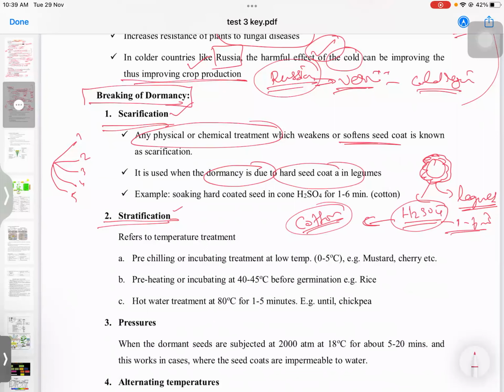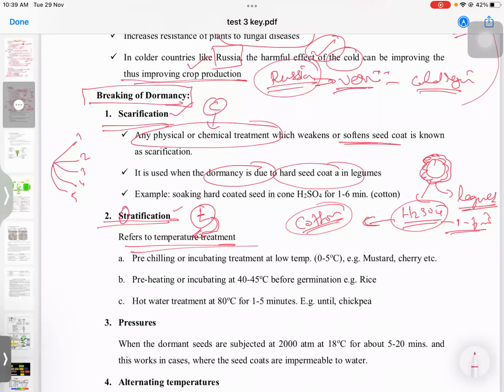We get confused. So remember, like stratification, T is there. T means temperature. The other thing is opposite to that, like that you remember. Scarification, C is there, chemical treatment. Here T is there, temperature. Okay, so it refers to temperature treatment.